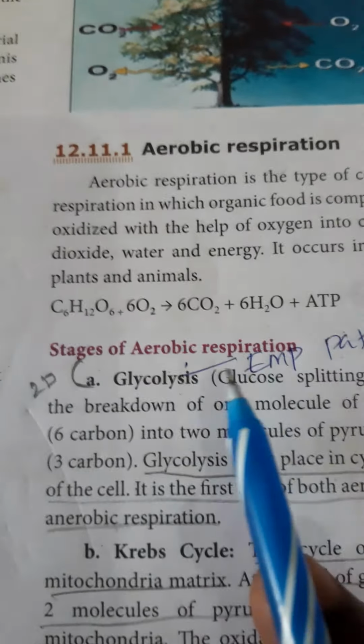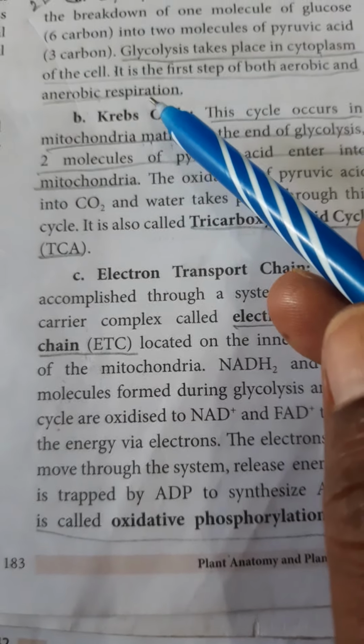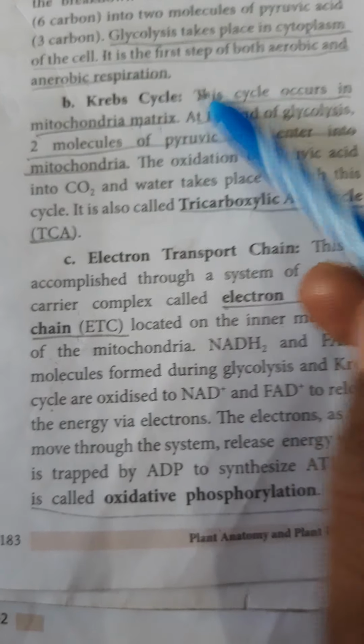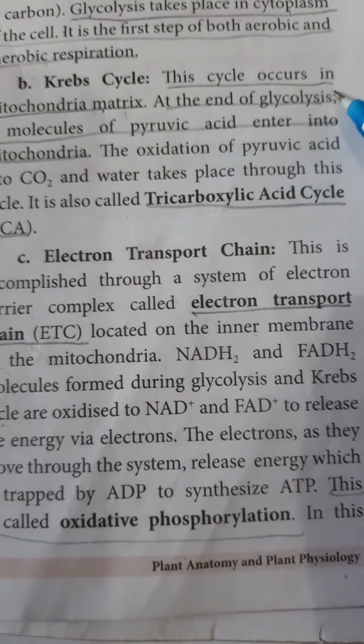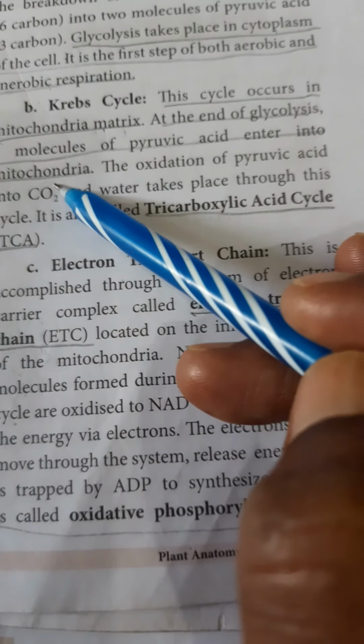Then Krebs cycle. This cycle occurs in mitochondria. Mitochondria produce energy, called the energy producer. So the Krebs cycle involves mitochondria, which means this cycle produces more ATPs. At the end of glycolysis, two molecules of pyruvic acid enter into the mitochondria.